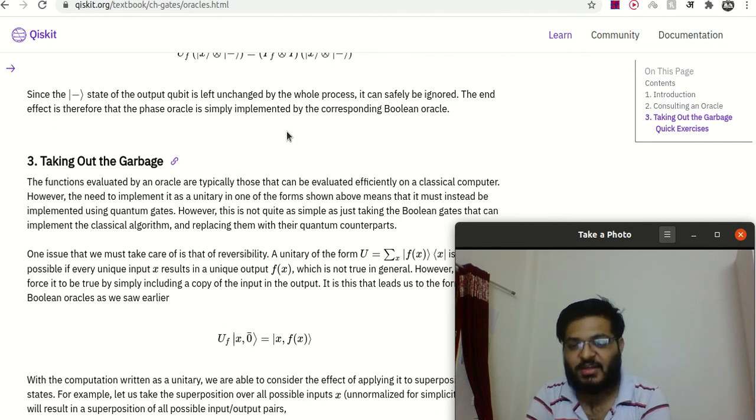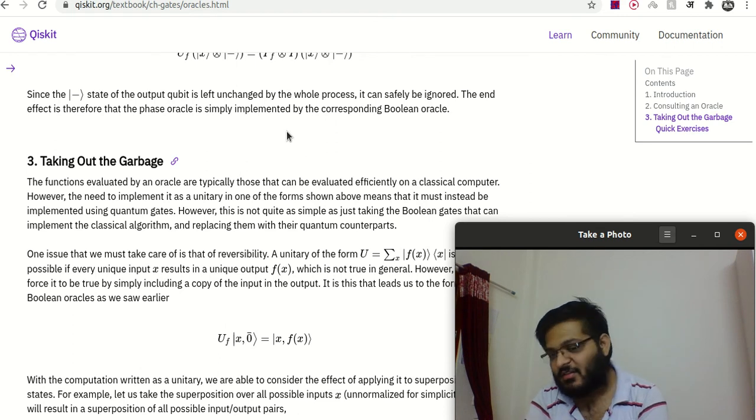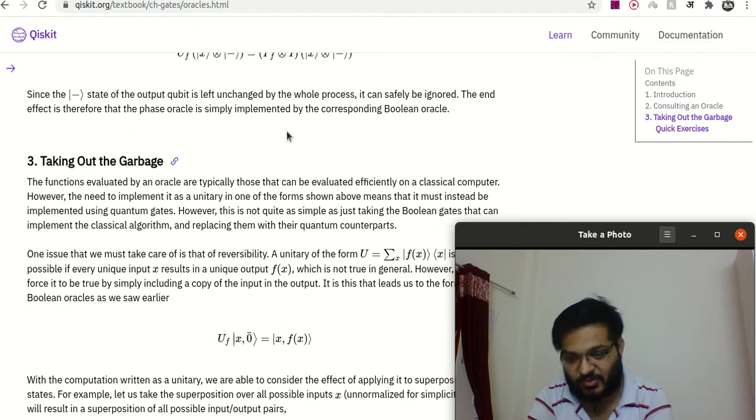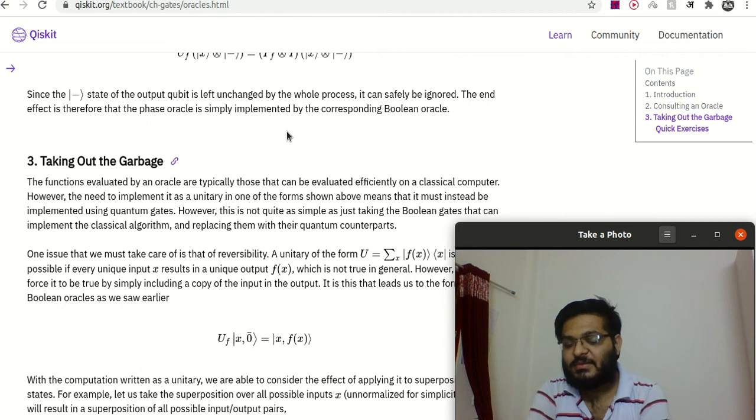What quantum does is, if I have a state 0 and I apply X, it becomes 1, and if I apply X again, it converts back to 0. It is completely reversible, no energy is lost. So this is Landauer's principle. You can study that; you will know that a spontaneous process loses entropy, and a spontaneous process can't be reversed. So that is one issue, that we must take care about reversibility.